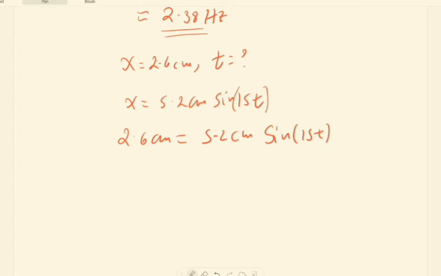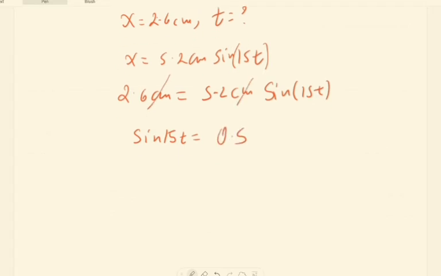So it is easy to find the first time. Dividing both sides, sine of 15t equals 0.5. In fact, 15t equals sine inverse of 0.5.